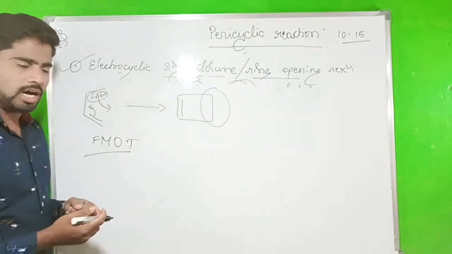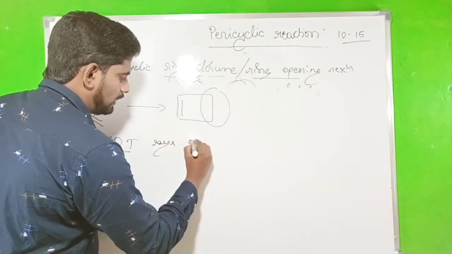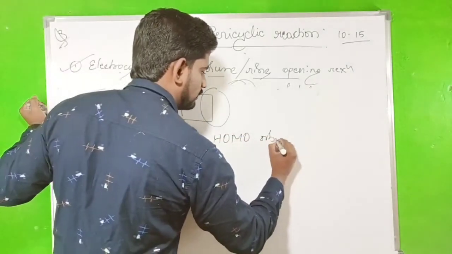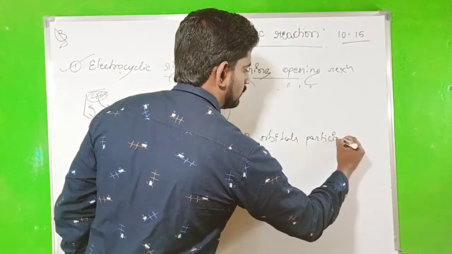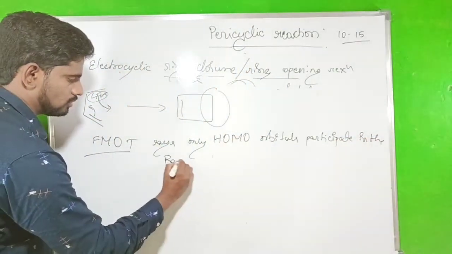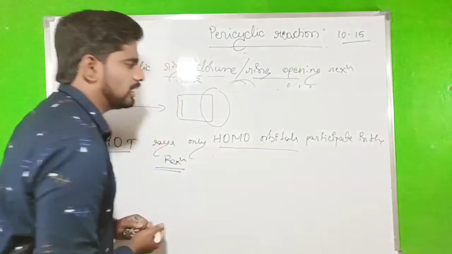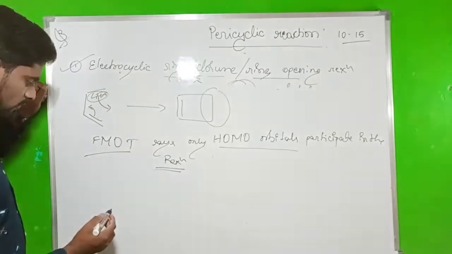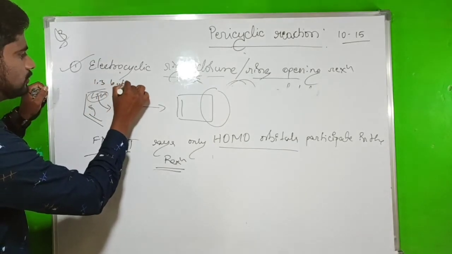Frontier molecular orbital theory says only the HOMO orbital participates in the reaction. We have to identify which one is the HOMO orbital. Fine. First go to the 1,3-butadiene.